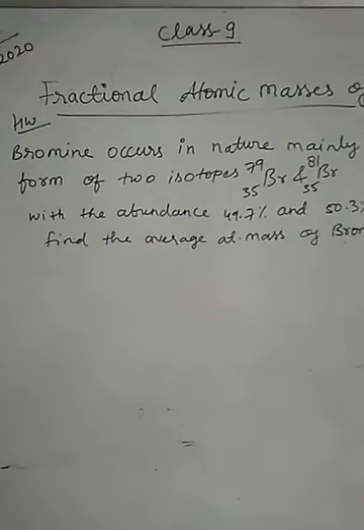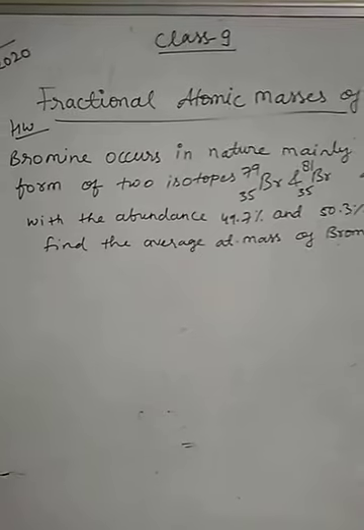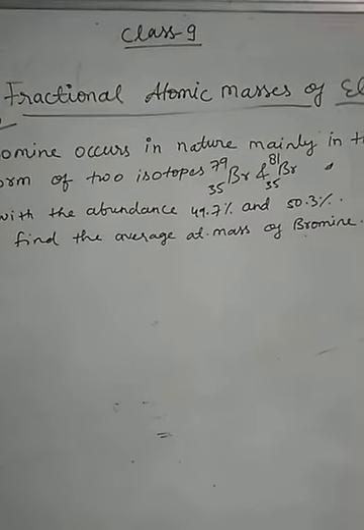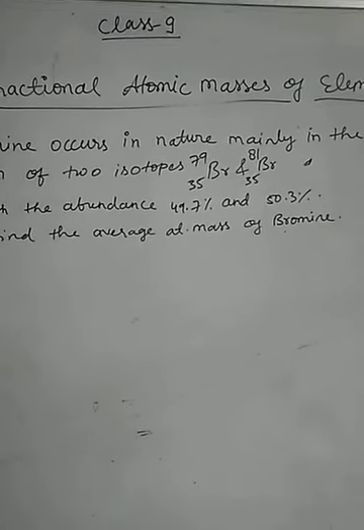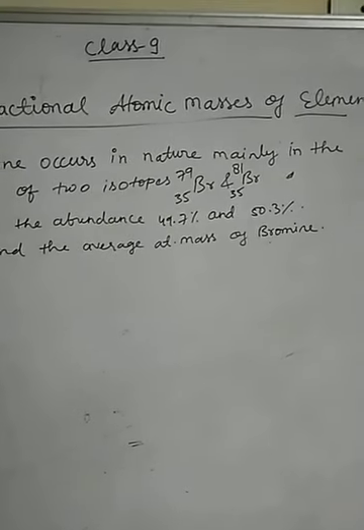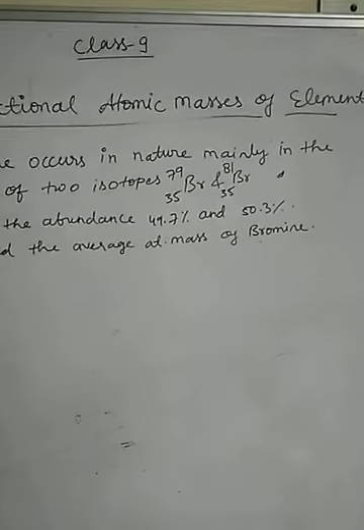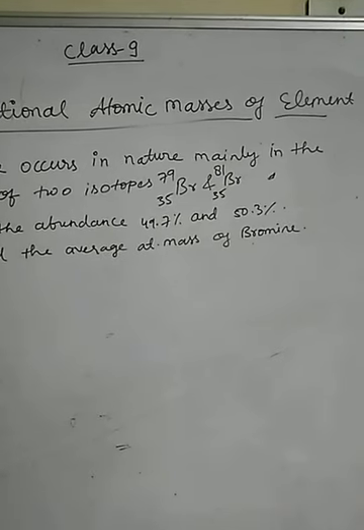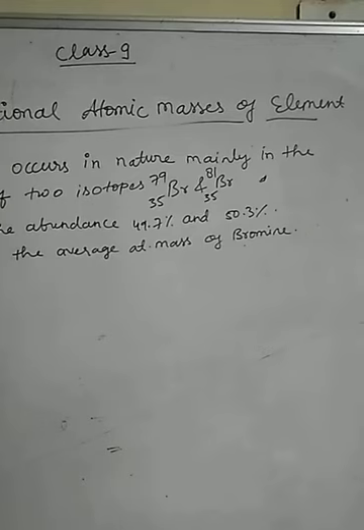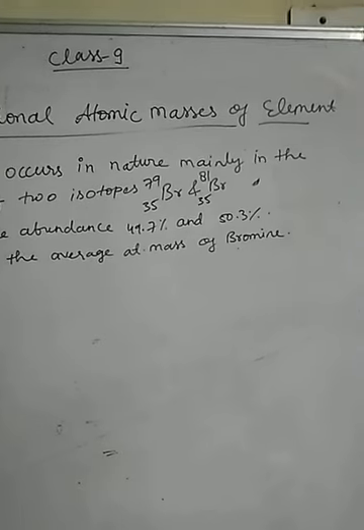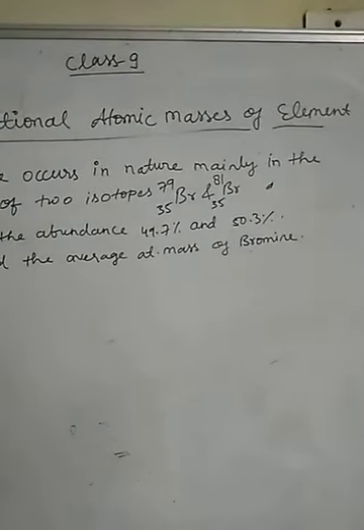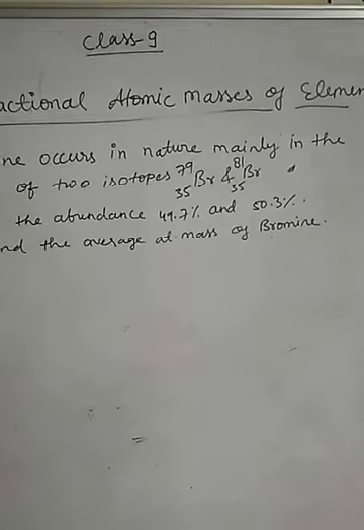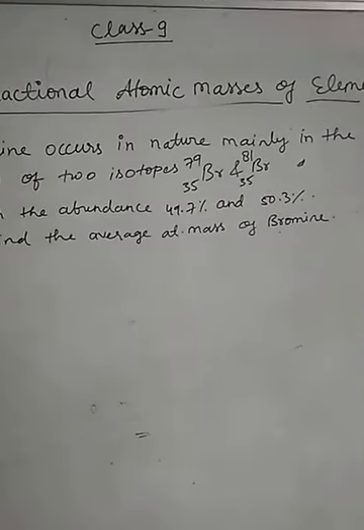Based on the fractional atomic masses, you have to solve one more numerical which is given to you as homework. Bromine occurs in nature mainly in the form of two isotopes. One has atomic number 35 and atomic mass 79, and the other has atomic number 35 and atomic mass 81. The abundance in nature is about 49.7% for bromine with atomic mass 79 and 50.3% for the one with atomic mass 81. So you have to find the average atomic mass of bromine. Do it in your homework copy. Thank you. Have a very good day.